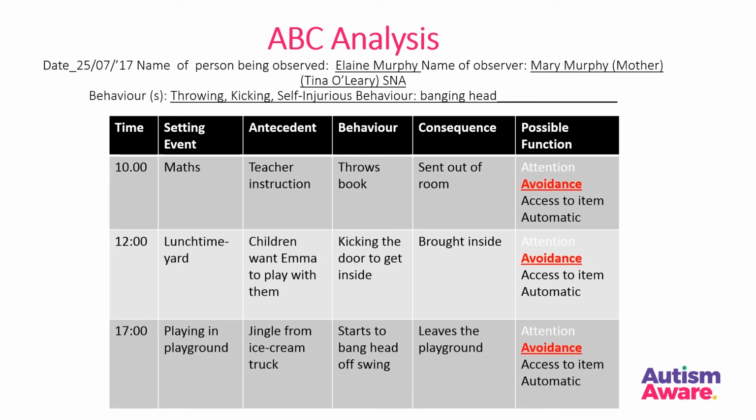So at 10 o'clock in the morning, the setting event is maths class. The antecedent is an instruction from the teacher, and the behaviour is Emma throwing a book. The consequence is Emma gets sent out of the room. The possible function here is avoidance. At 12 o'clock in the yard, other children want Emma to play with them. She kicks at the door to get inside. She's brought inside. Again, the possible function is avoidance. At 5 o'clock in the playground, she hears the ice cream truck. She starts to bang her head off the swing, and she gets to leave the playground. Again, she is trying to avoid.